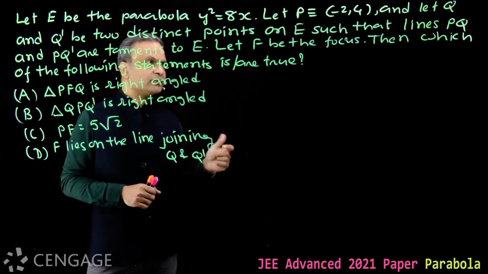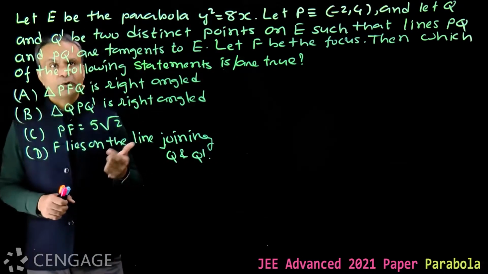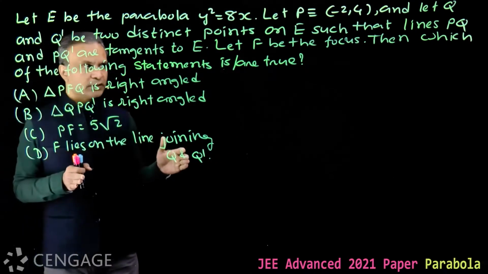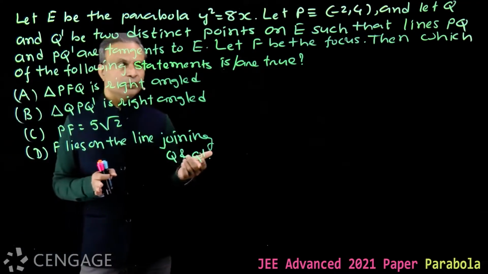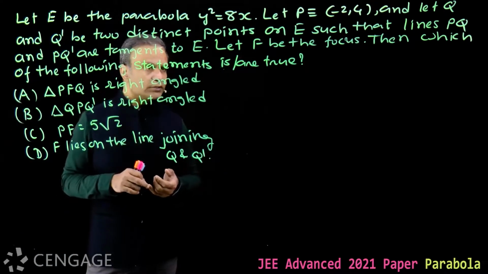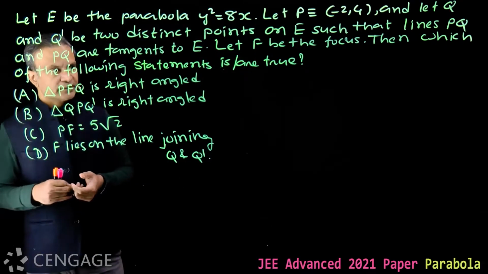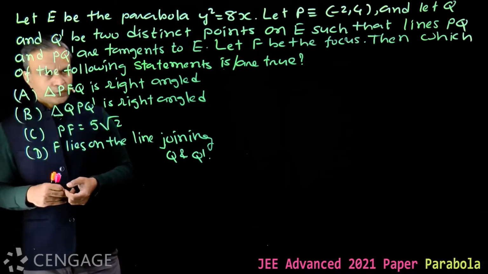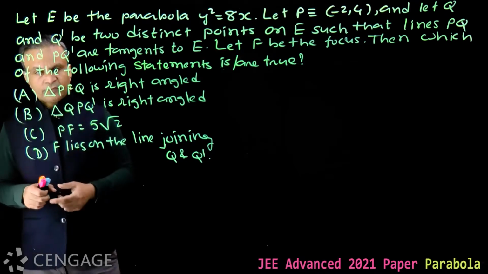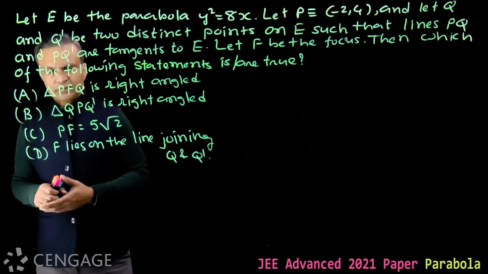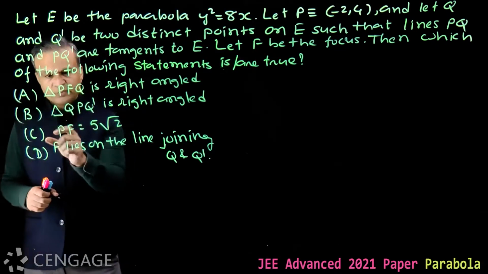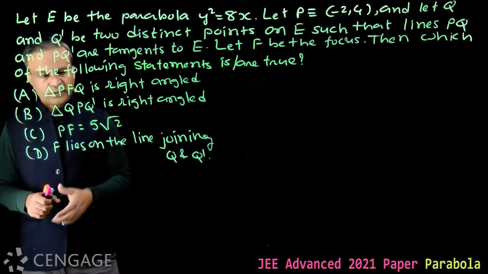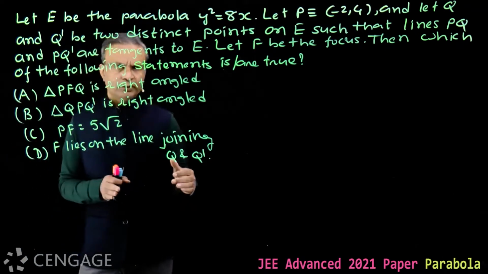Let point P be (-2, 4) and let Q and Q dash be two distinct points on E such that lines PQ and PQ dash are tangents to E. Let F be the focus, then which of the following statements are true? Statement A, triangle PFQ is right angle. Statement B, triangle QPQ dash is right angle. Statement C, PF is 5 root 2. Statement D, F lies on the line segment joining Q and Q dash.